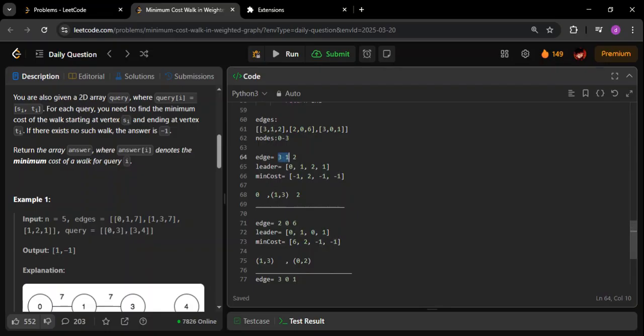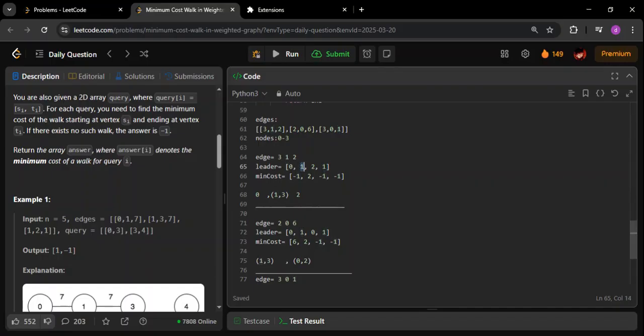See, the leader means, for a set, who is the leader. In this case, I'm going through 1 and 3. Since I have added an edge between 1 and 3, for both of them the leader will now be the same. Any one of them can be the leader, either 1 or 3, but there will be a single leader. So for index 1, the leader is 1, and similarly for index 3, the leader is 1. For both of them, the leader is now the same.